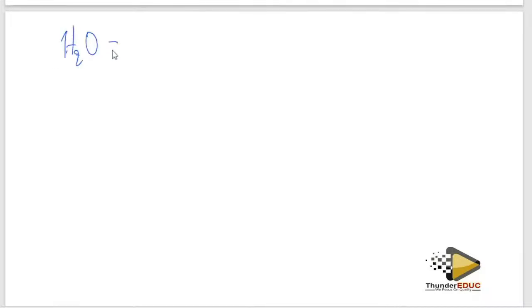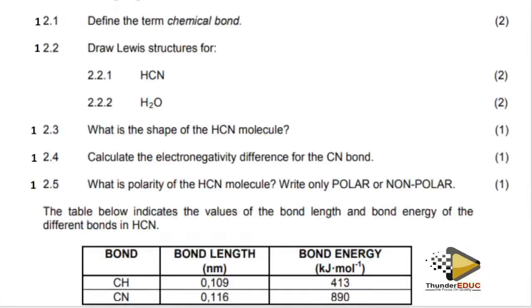Water is equal to oxygen, which is in group what? Oxygen is in group 6. And then hydrogen is in group 1, but I have 2 of them, so the electrons I'm supposed to use are supposed to be 8. So I'll draw this, say it's 1, it's 2, it's 3, it's 4. You understand? And then now 4 is 5, it's 6. But hydrogen has another one, and then another one, meaning that it forms a structure like that, which we call the bent shape.